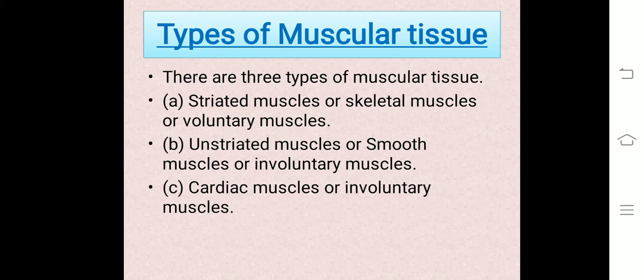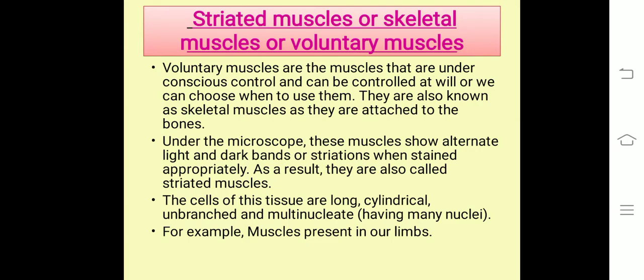Types of muscular tissue. There are three types of muscular tissue: striated muscles, which are also known as skeletal muscles or voluntary muscles. Second type is unstriated muscles, which are also known as smooth muscles or involuntary muscles. And third type is cardiac muscles, which are again involuntary muscles. Starting with striated muscles.